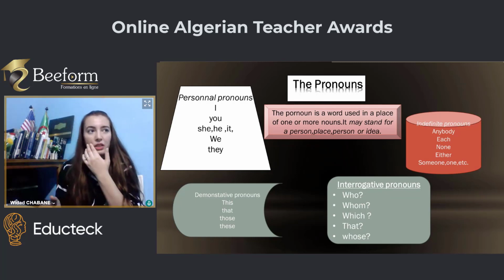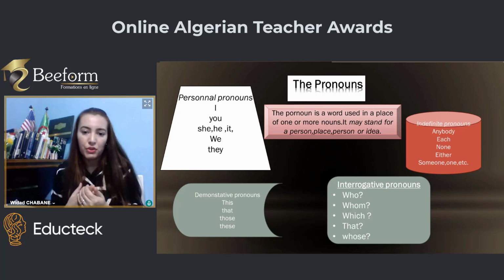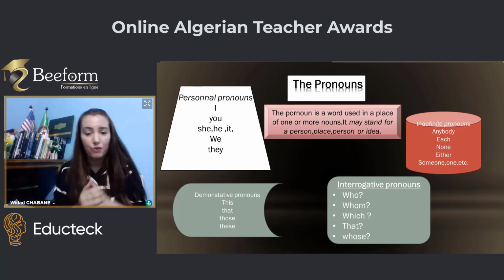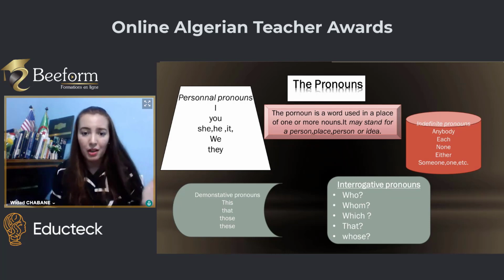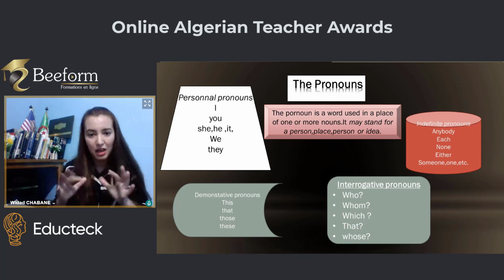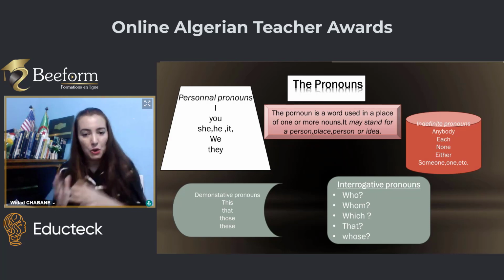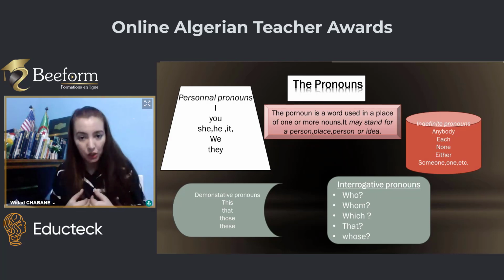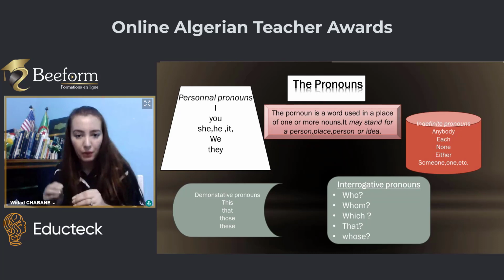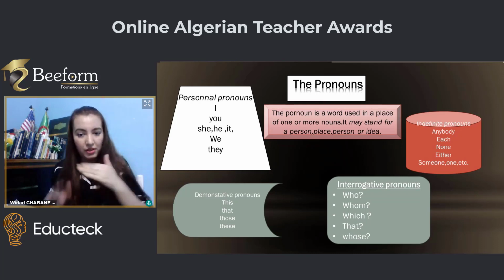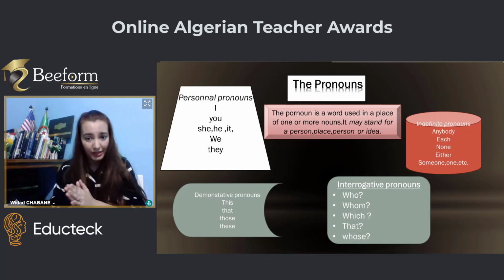Indefinite pronouns, we use them to refer to a person we don't care about. For example, everyone loves my homemade brownies. Homemade brownies are a cake that we make at home. It looks like a chocolate cake. It is homemade because we make it at home. Brownies are brown cake. So everyone loves homemade brownies.